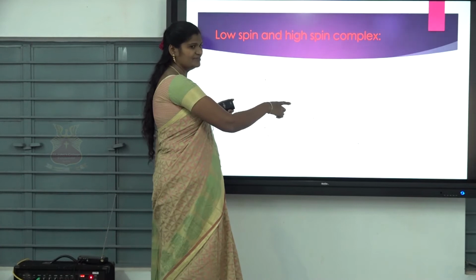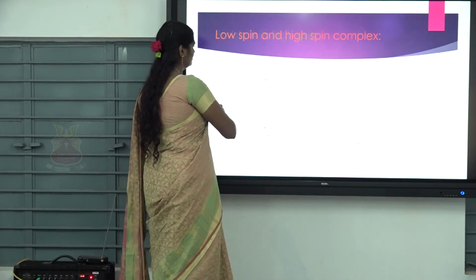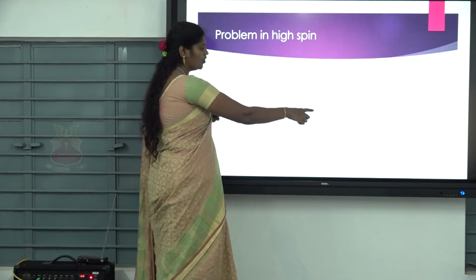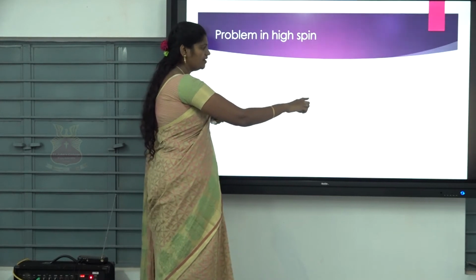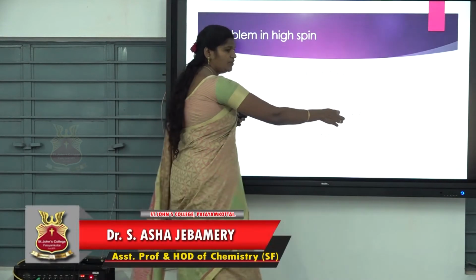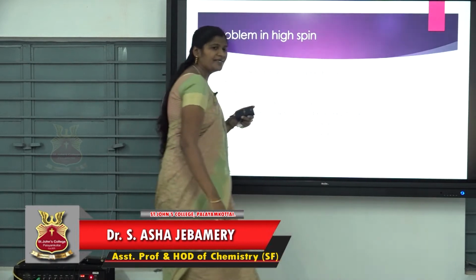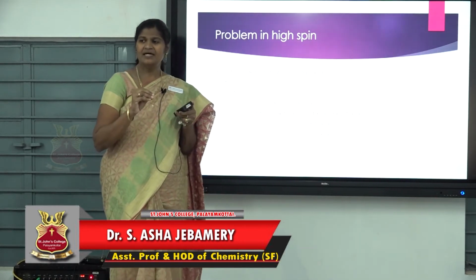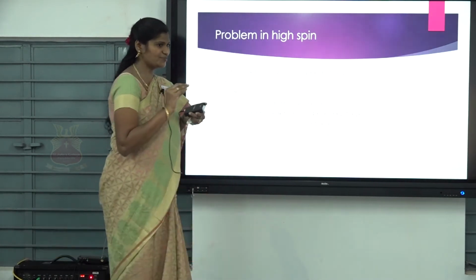5. Then 0.6 into how many electrons in eg? 2, into del naught, plus 2P. This is M. The formula is MP. M means, what is M? The number of paired electrons. Paired electron is small m.